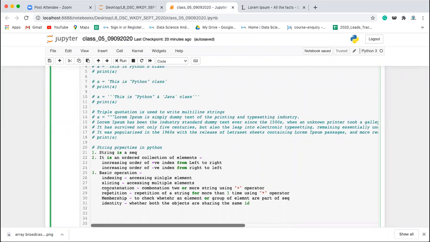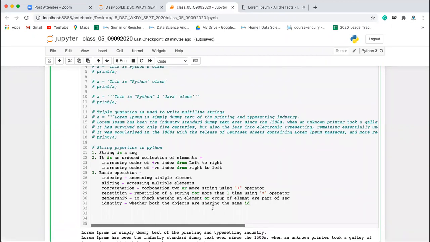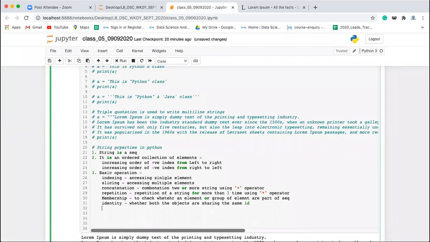We'll be performing these operations on strings, and I may not discuss indexing and these operations again on the different sequences, because the syntax will remain the same. So these are all the basic operations. Whenever you say it is a sequence, it will be an ordered collection, and all these operations are allowed.